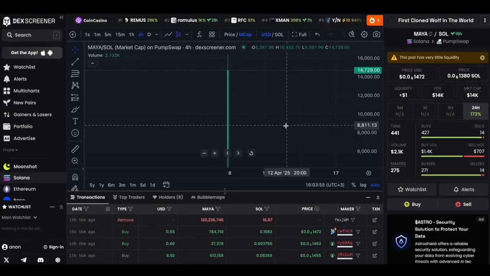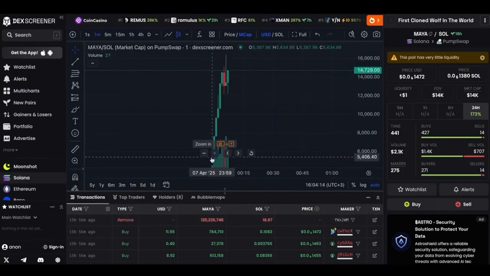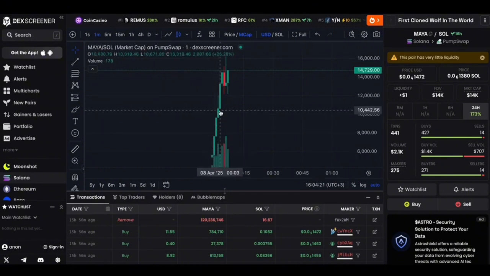Let's switch to the 1-minute chart. Right here, the coin was created, it got listed, and then the coin started accumulating market capitalization. That is, people, outsiders, began to buy up this coin. And as soon as the capitalization size reached, let's look, approximately $14,000, the creator of this coin was able, I think, to withdraw at least $5,000 to $6,000. And we are going to do something similar right now from our side. So let's go over this concept. We will completely copy it from our side.